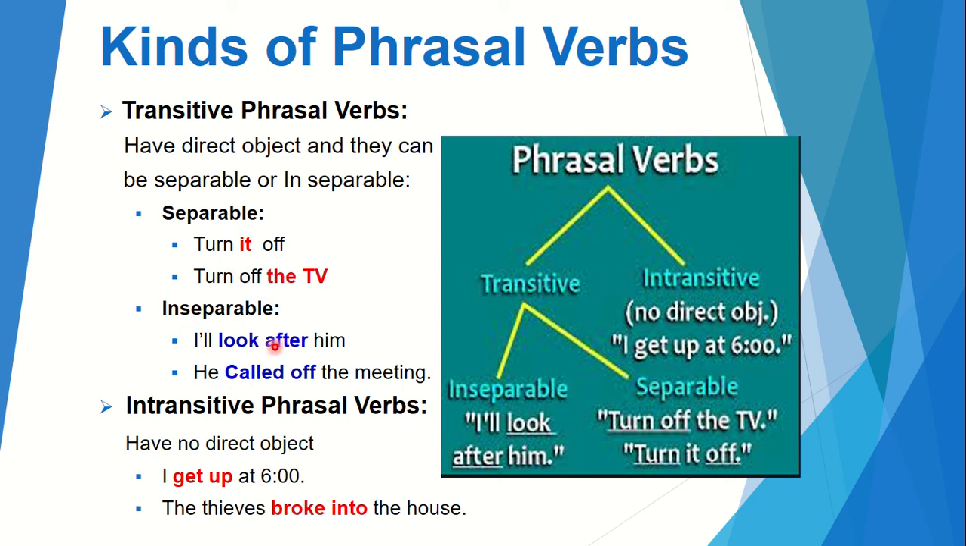Inseparable means that these phrasal verbs cannot be separated by their object, like I look after him, he called off the meeting. Now we can't say I look him after. We cannot separate it. Again, we can't say he called the meeting off. No, because these are inseparable. The second kind of phrasal verbs is intransitive phrasal verbs, and like ordinary intransitive verbs, they do not have any direct object. I get up at 6 o'clock. And a second example: the thieves broke into the house.